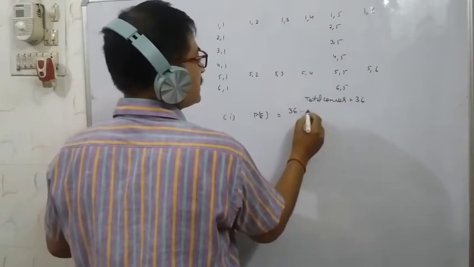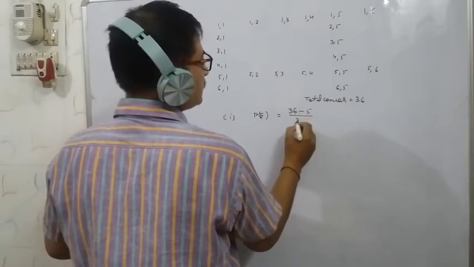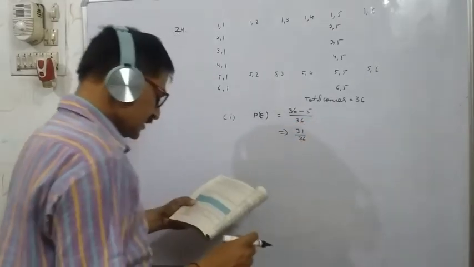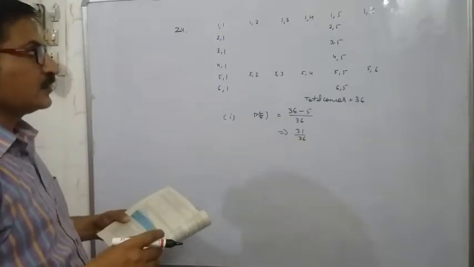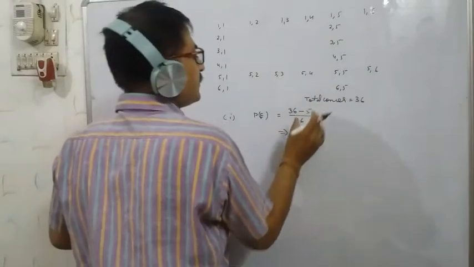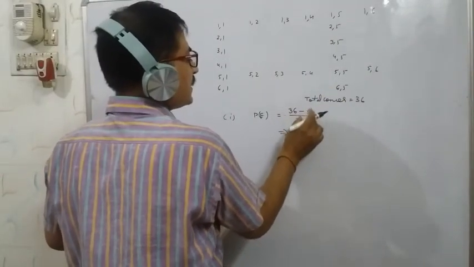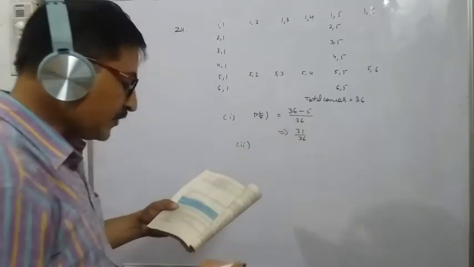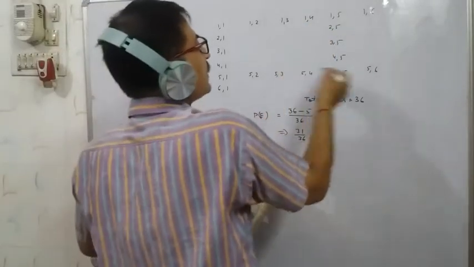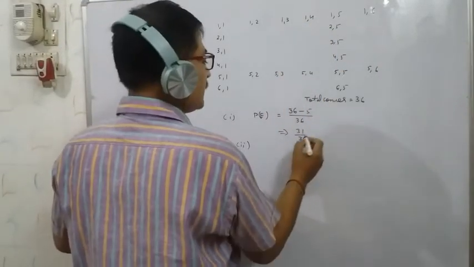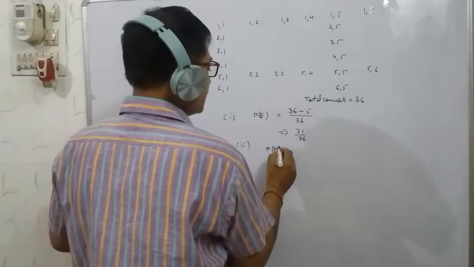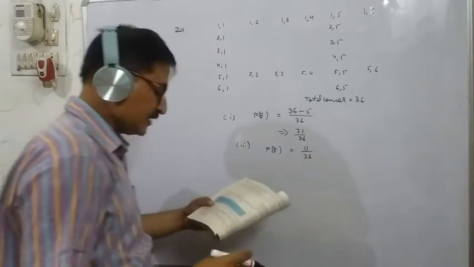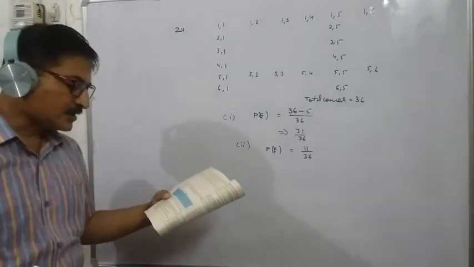So 36 minus 5 upon 36, that answer will be 31 upon 36. So 5 will not come up either time, because 11 times the 5 is coming, then 5 will not come, so therefore 36 minus 5 will be 31 upon 36. Now for the second case, 5 will come at least once, so 11 times it is coming, double 5 also will take that. So for the second case, that will be 11 by 36. So 5 will come at least once, that will be 11 by 36.